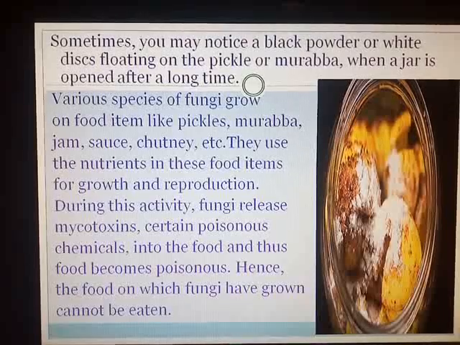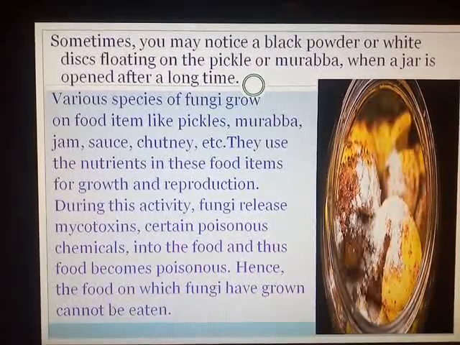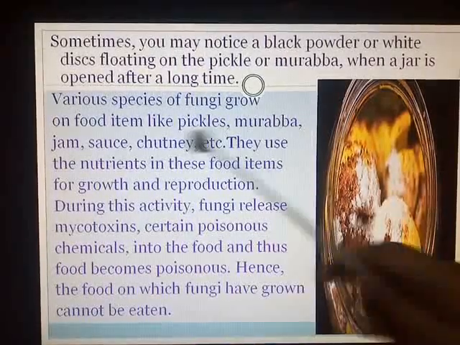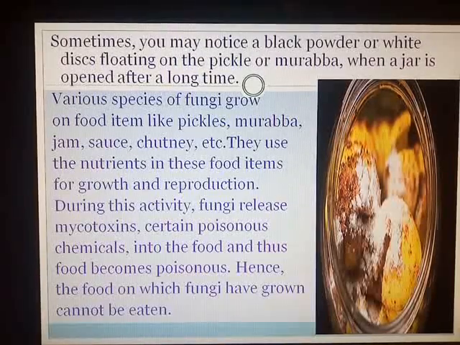Secondly, you might have heard your parents putting a large amount of oil or salt in items like pickles, or a large amount of sugar in murabba or jams. So all this helps in the prevention of your food materials from fungi.